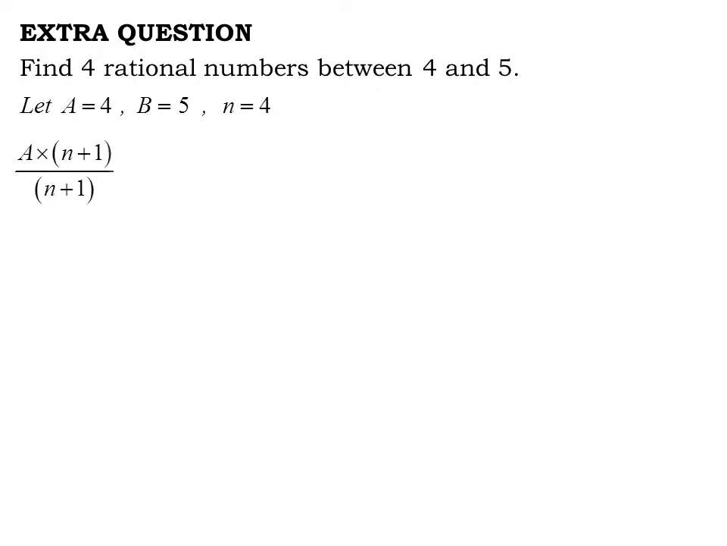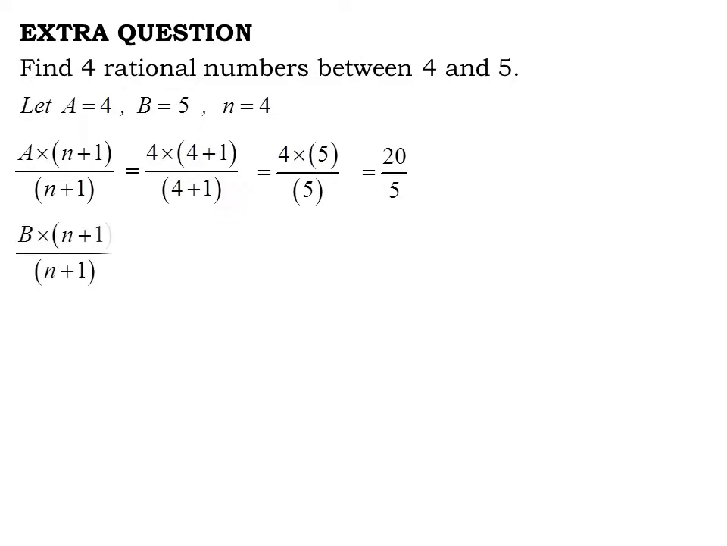Now I will get a into n plus 1 divided by n plus 1. In place of a we write 4, and in place of n we also write 4. So my first step will become 4 into 4 plus 1 divided by 4 plus 1, which equals 4 into 5 divided by 5, which can be written as 20 by 5. Now in the next part I will get b into n plus 1 divided by n plus 1. So it can be written as 5 into 4 plus 1 divided by 4 plus 1, which is 5 into 5 divided by 5, so it can be written as 25 by 5.